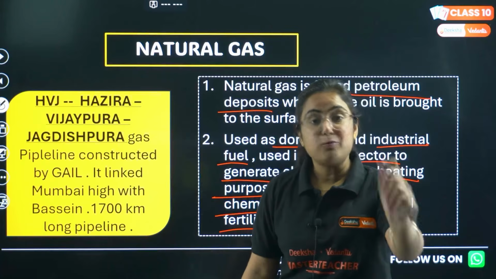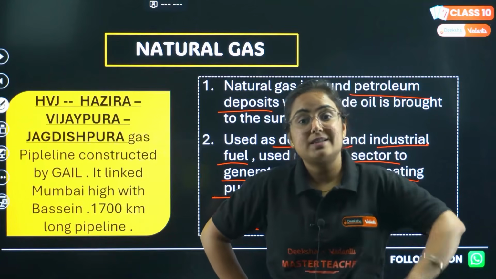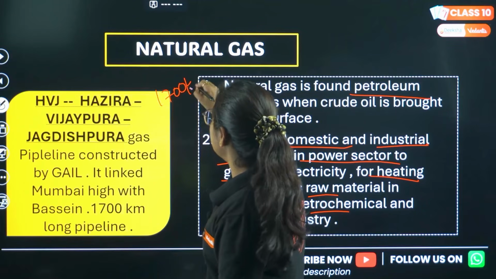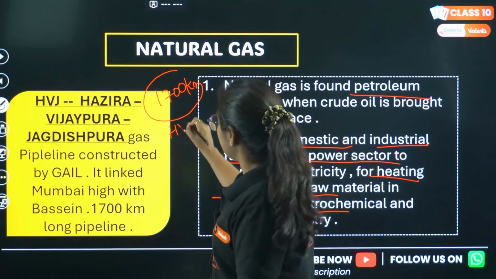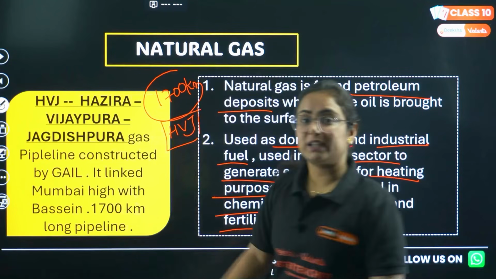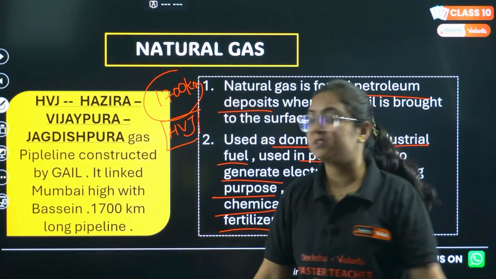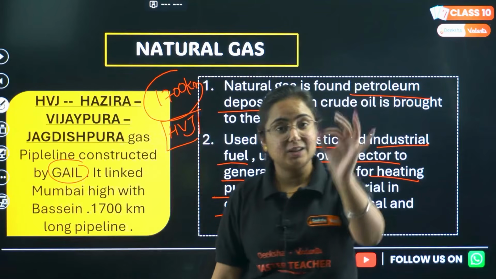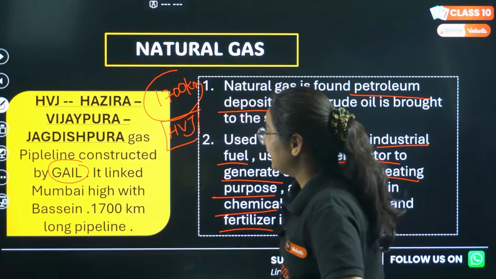Do you know a very important thing, that India has a pipeline, right? And that too a 1700 kilometer pipeline. Pay attention, it is a 1700 kilometer pipeline, famously known as HVJ, that is the Hazira Vijaypura Jagdishpura gas pipeline, and this is constructed by GAIL, Gas Authority of India Limited.